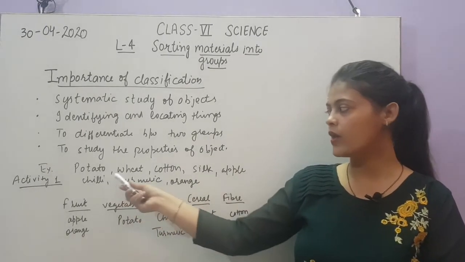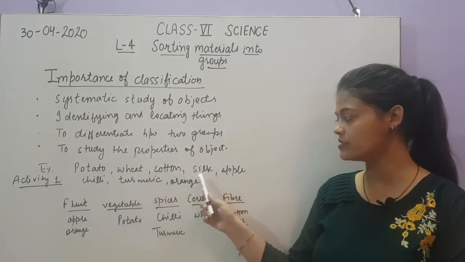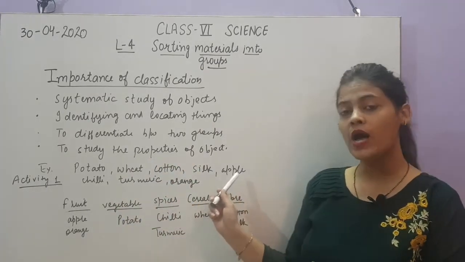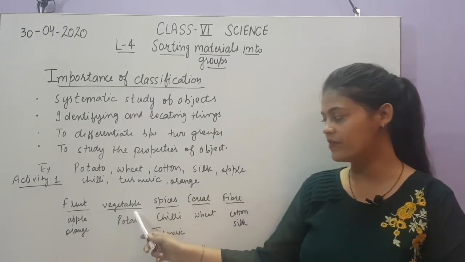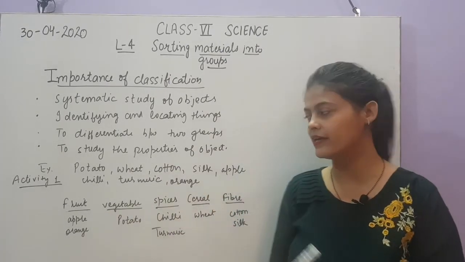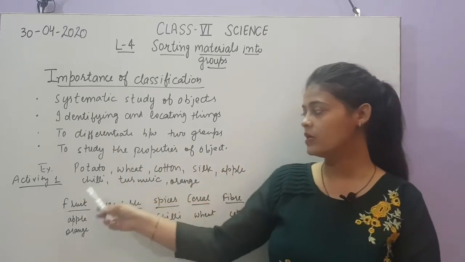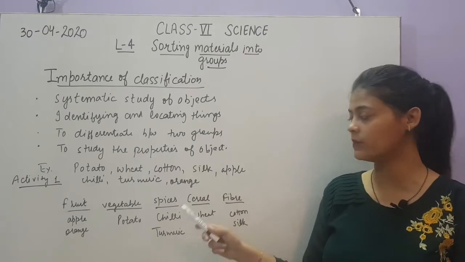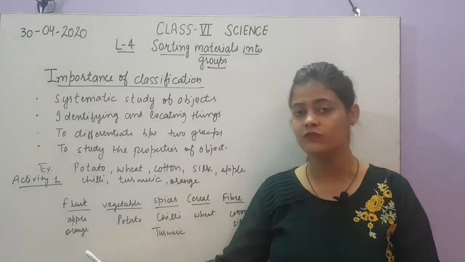In this activity, you are given different things or objects like potato, wheat, cotton, silk, apple, chili, turmeric and orange. These are the objects which are given to you. Now you have to classify them on the basis of the following criteria: fruits, vegetables, spices, cereals and fibers. So आपको ये 5 क्राइटेरिया दिए गए हैं जिनमें आपको इन सभी ऑब्जेक्ट्स या थिंग्स को क्लासीफाई करना है, ठीक है. So in fruits, what will you take from the upper objects? In fruit, what will you keep? Apple and orange. So from this above list, we will keep apple and orange in the fruit.